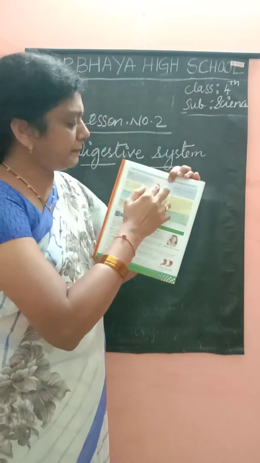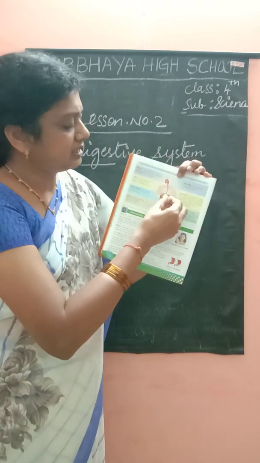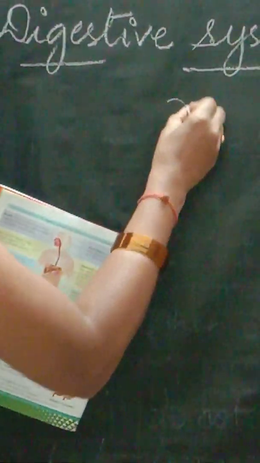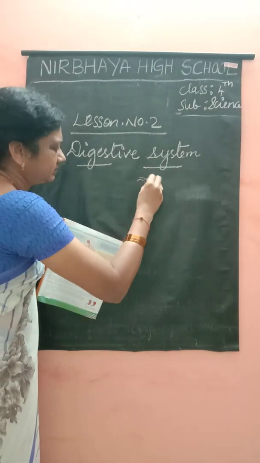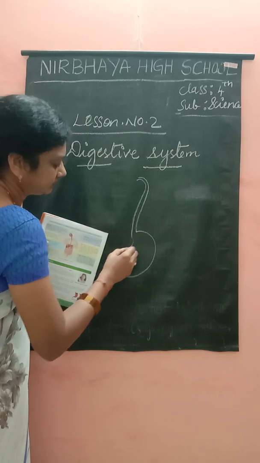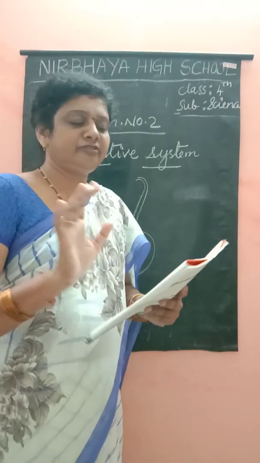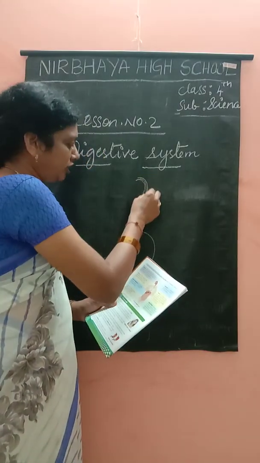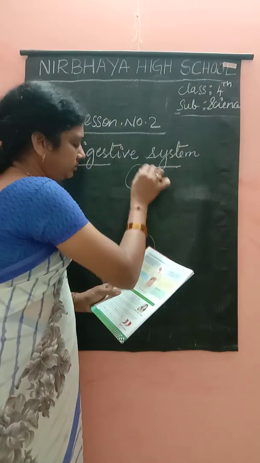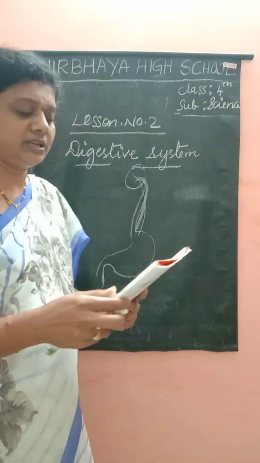It is a long pipe connected from the mouth to the stomach.